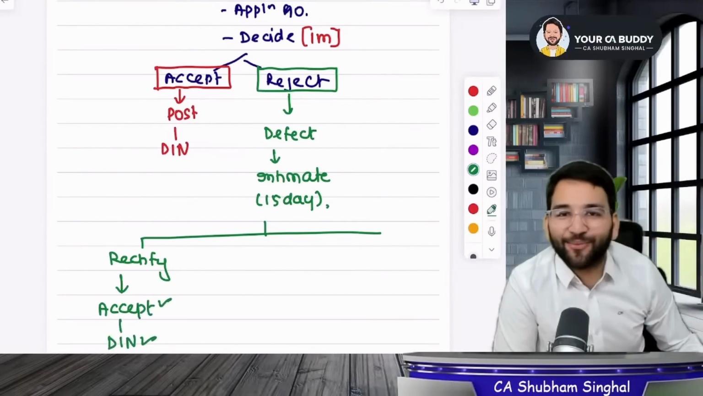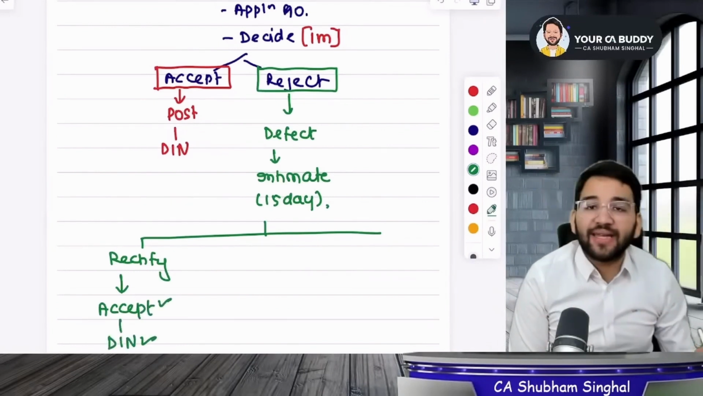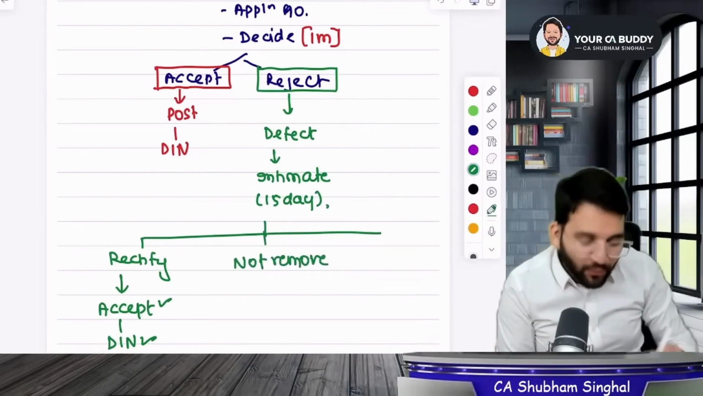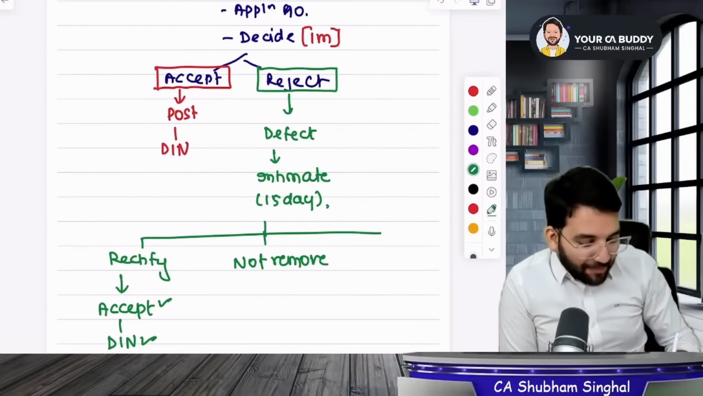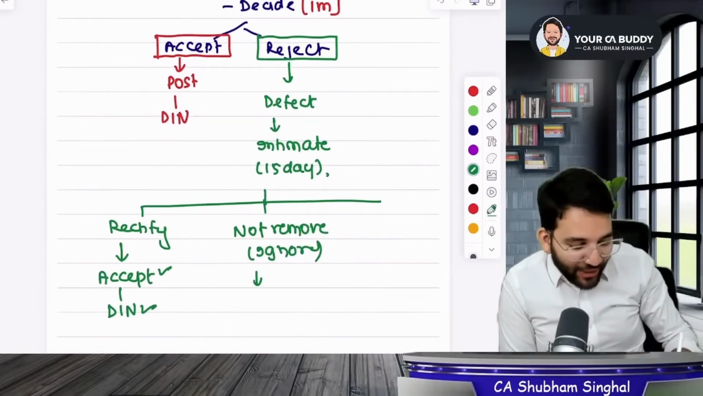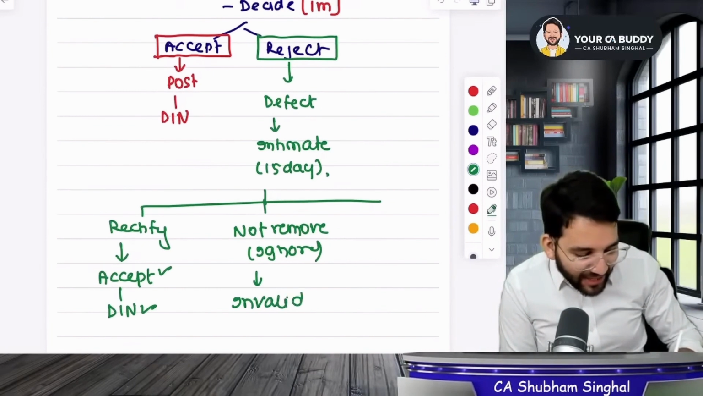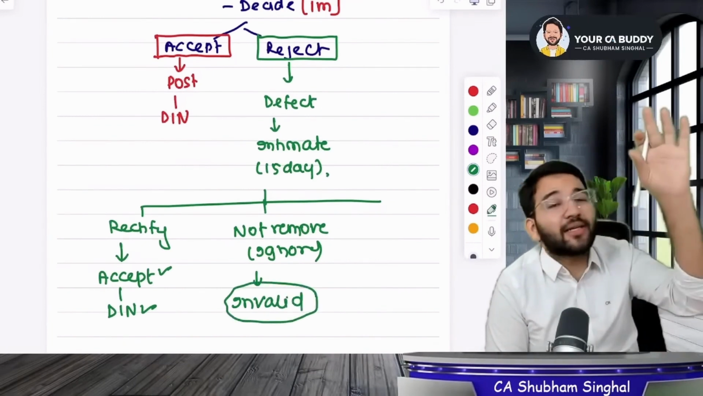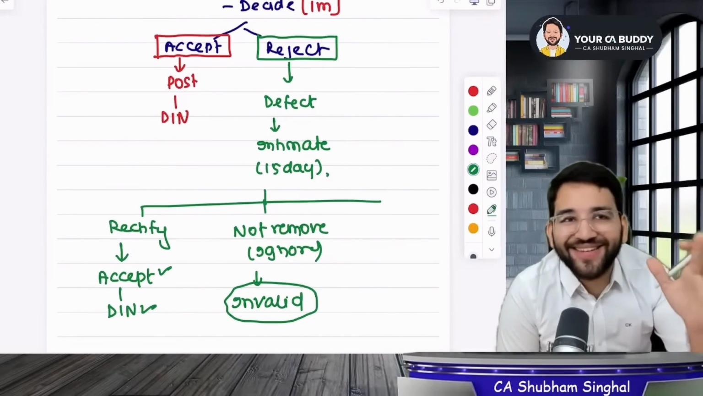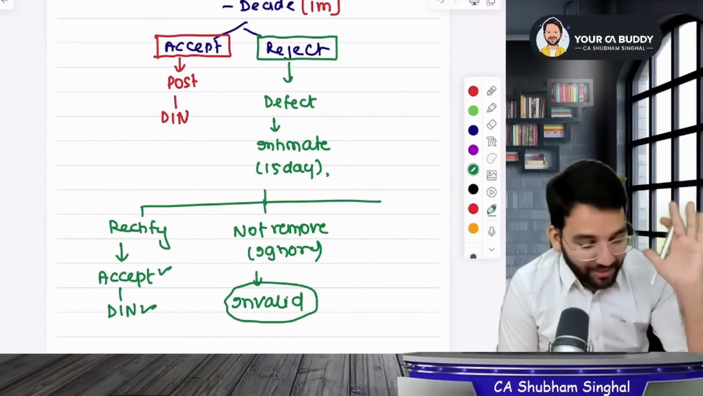But if you didn't really remove the defect from it, right? It was not removed. What does that mean, sir? You ignored it completely. You just looked away. Sir, your application you sent will be declared invalid. Invalid means we will update the status of the application as invalid and leave it. We'll neither accept nor reject it. We'll just leave it with the status invalid there.